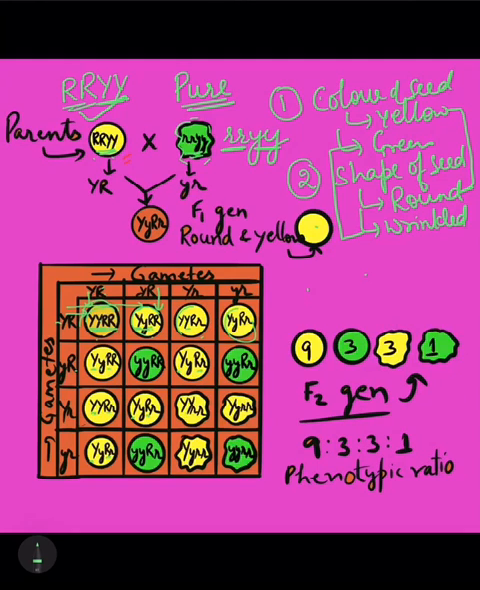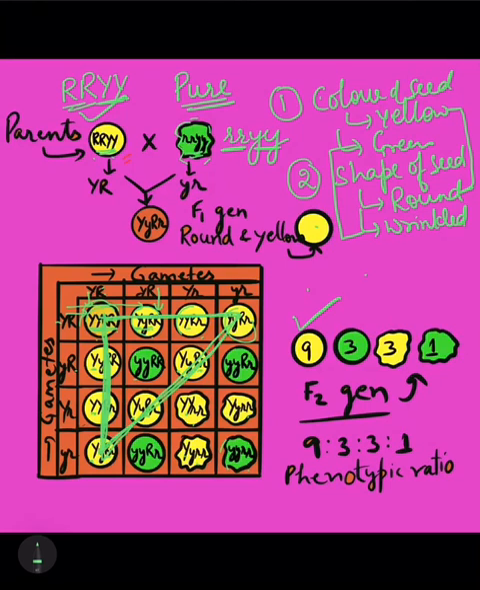Now here this is yellow in color, but it is wrinkled. Here it is yellow in color and it is wrinkled. Here also it is yellow in color and it is wrinkled, and this is green and wrinkled. So what we find is that 1, 2, 3, 4, 5, 6, 7, 8, 9. These 9 individuals are yellow and round. So here we have written yellow and round.